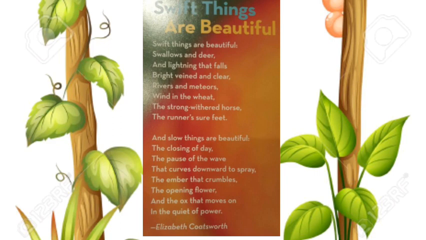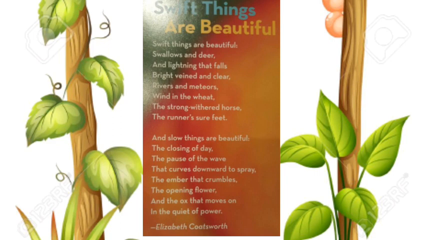Ox are under the control of a person in carriages, right? So all these seems to be a beautiful thing, though they are done slowly, and it looks so pretty and beautiful for the poet Elizabeth Coatsworth. This is all about the poem Swift Things Are Beautiful.